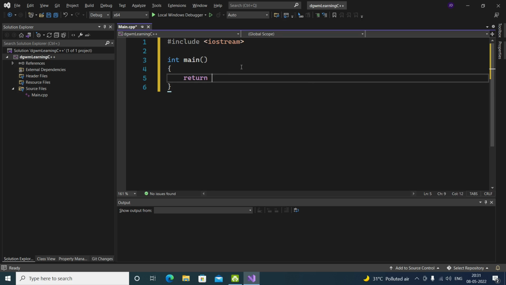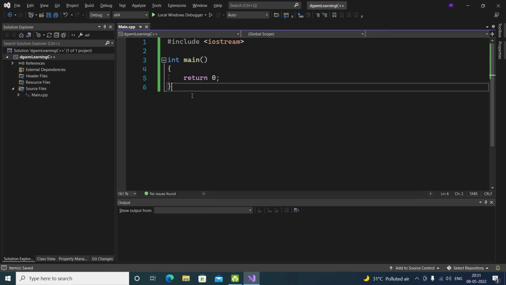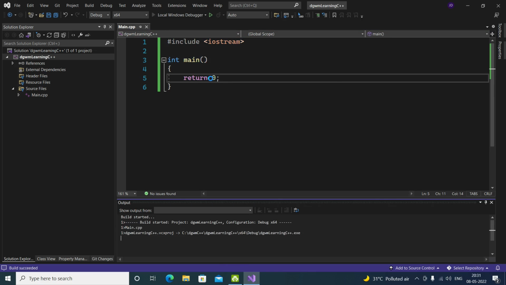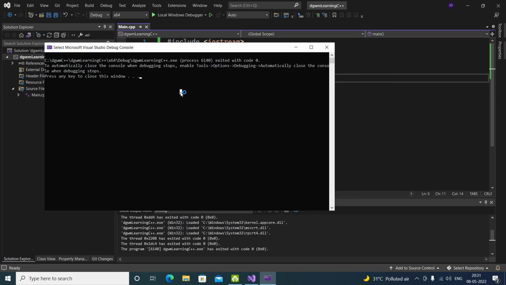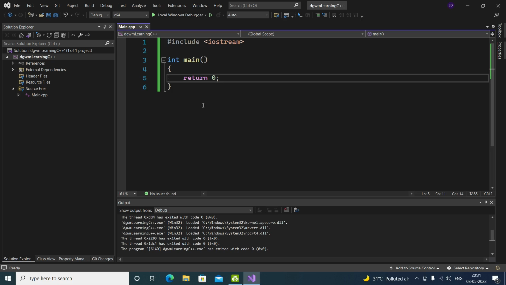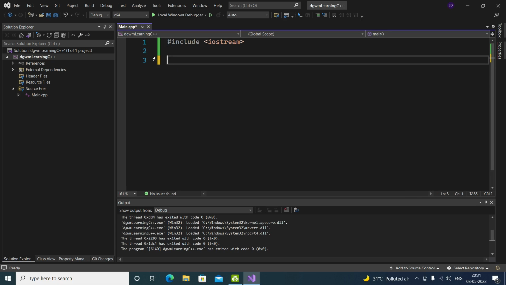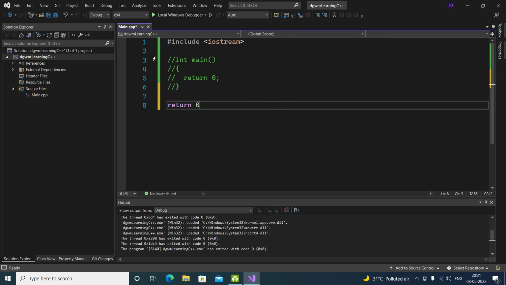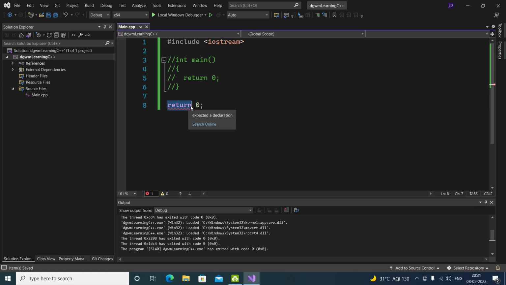Please remember this a lot. Please tell me what this code is going to print. Let's see. It didn't print anything, it's just a blank line. Now, what if I comment it out and write return in the code? It is showing us an error: expected a declaration, meaning return is not declared. But in the same way here, it didn't show us any error.